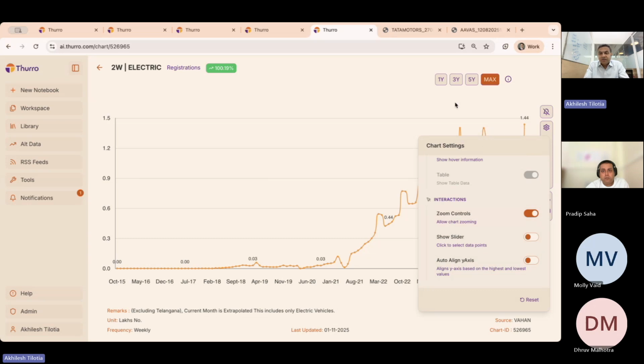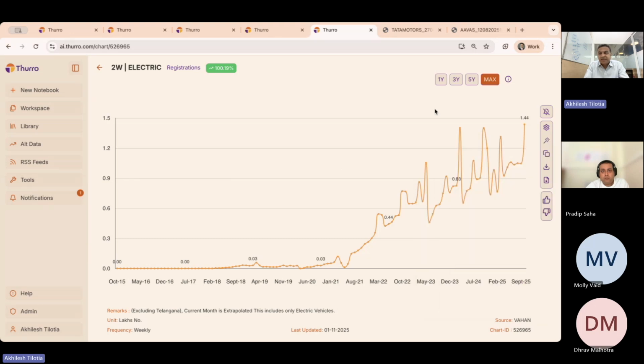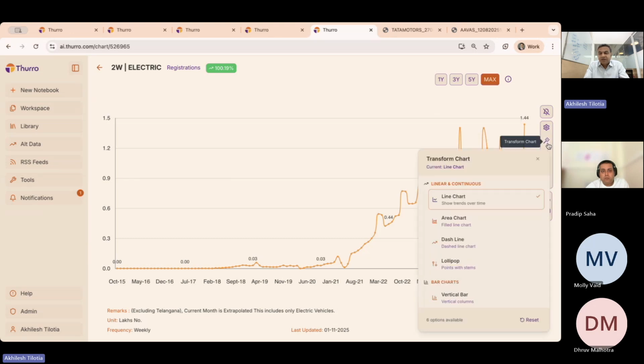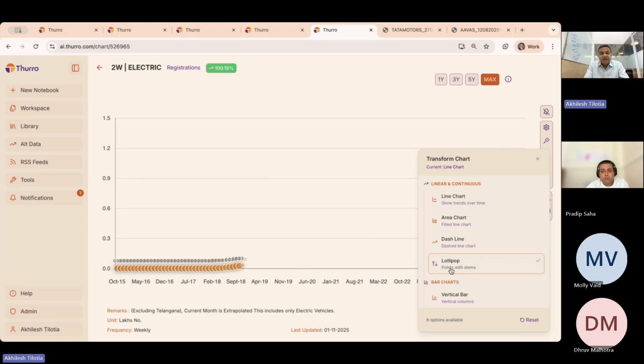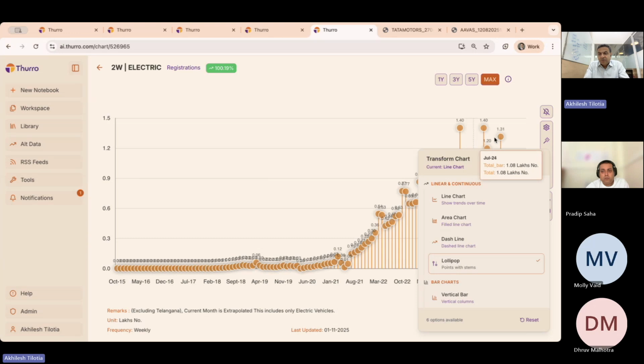So many of those tools are readily available for you here. Whatever you set up in one chart flows through for all your charts in the system. You can transform the chart. You don't want a line chart, you want an area chart, or you want a dashed line, lollipops, etc. There are a bunch of things that you can vary so that when you are downloading the chart, you know exactly what you are taking.